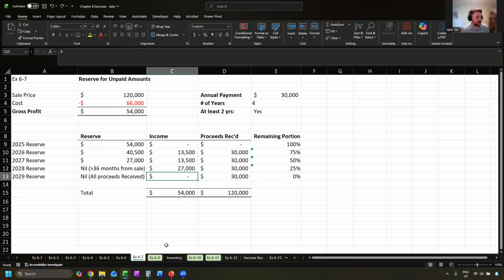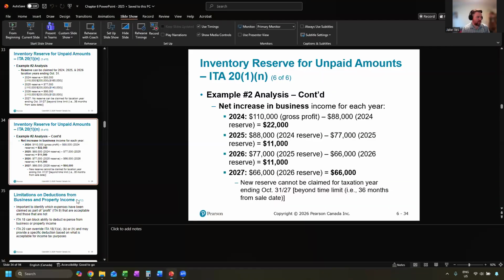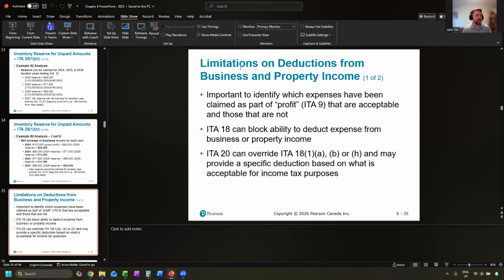So those are our examples and exercises related to the various reserves we can take: bad debt, undelivered services and products, and unpaid amounts on inventory. When we come back, we will get into limitations on deduction. So we'll start talking more about what expenses can and cannot be deducted from a business standpoint.